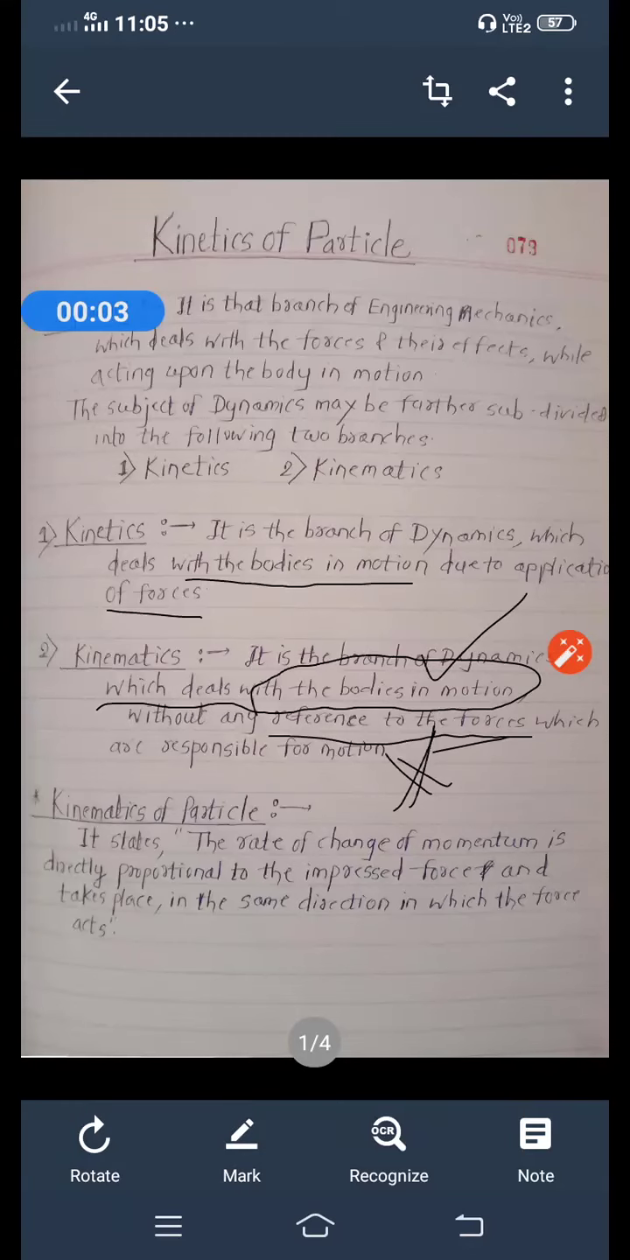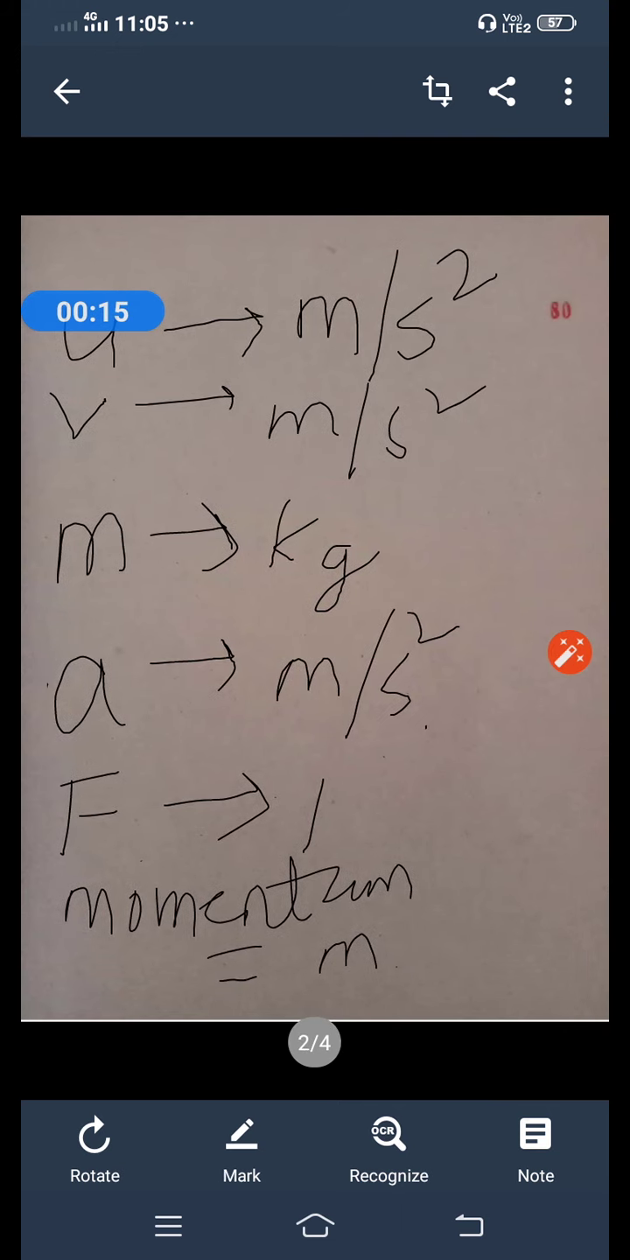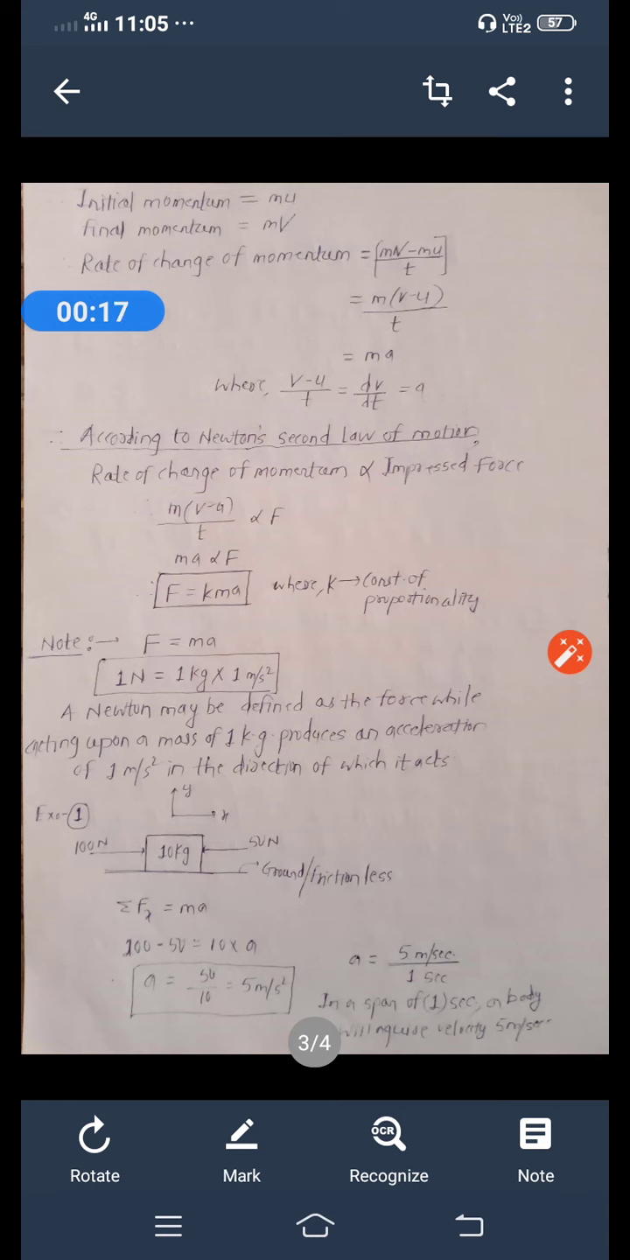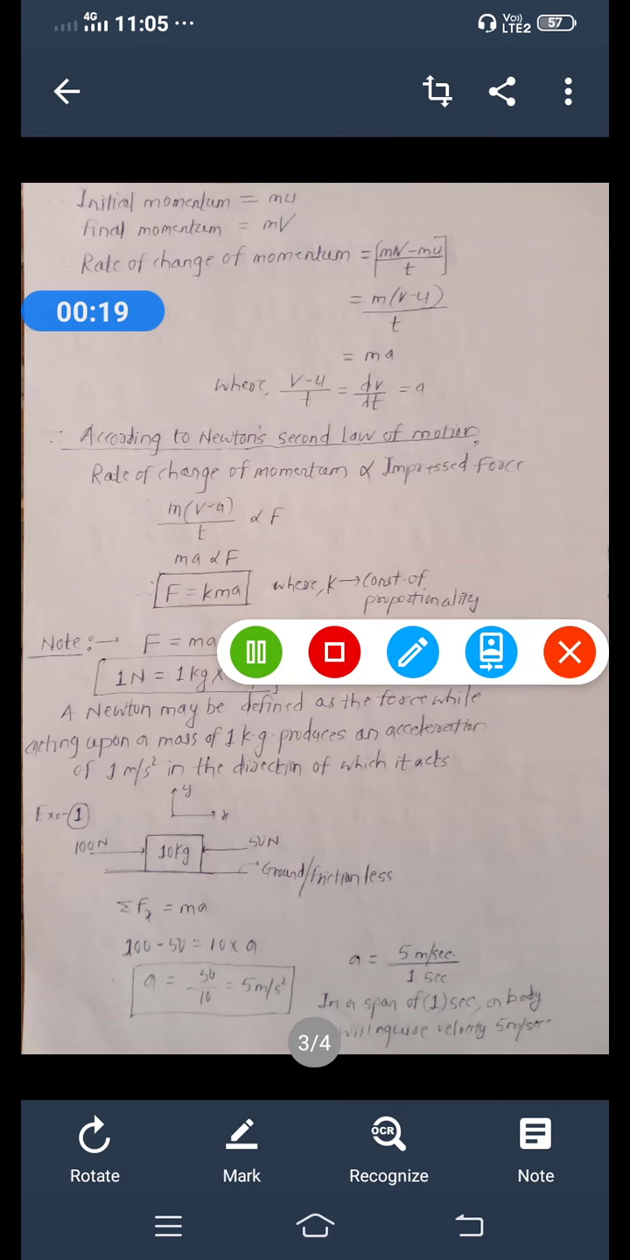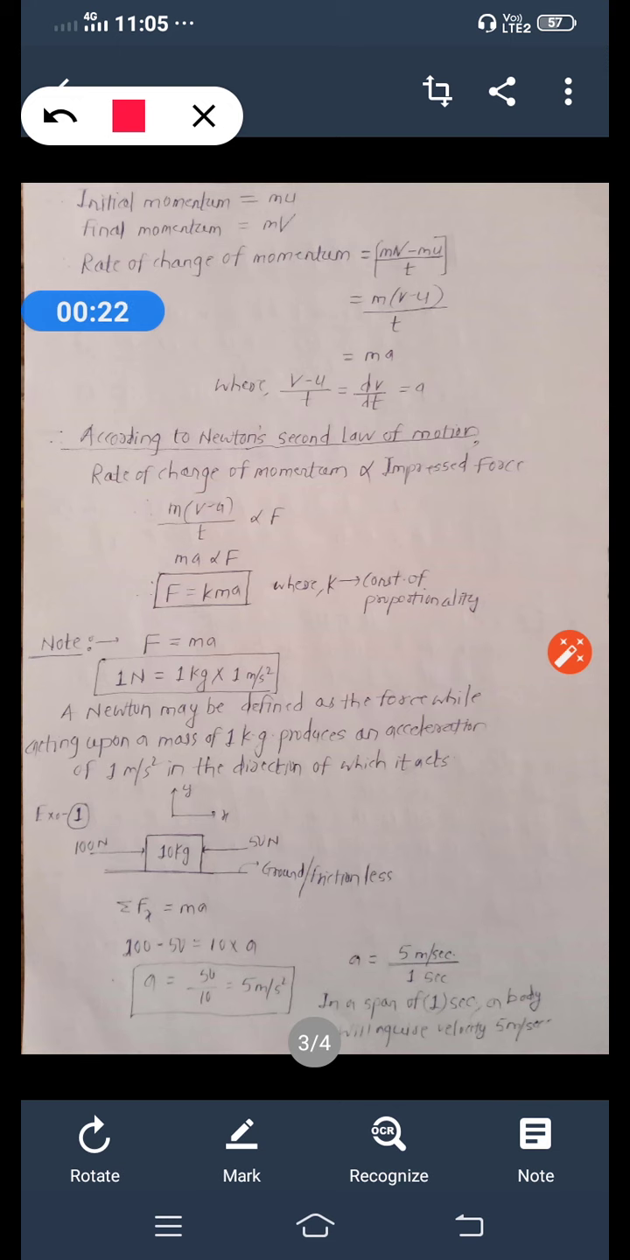So see the statement. What is the statement of Newton's second law of motion? The rate of change of momentum is directly proportional to the impressed force. Okay, so see this. The rate of change of momentum is directly proportional to the impressed force, and that we can also write F